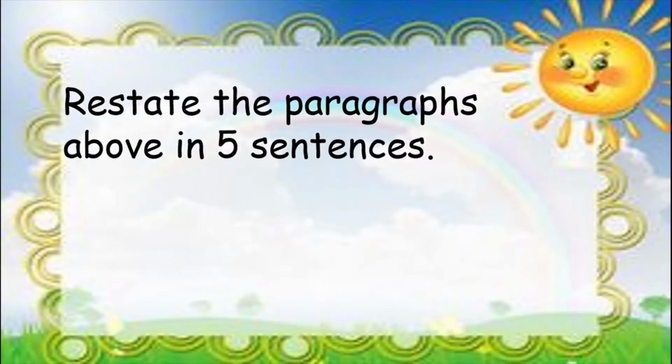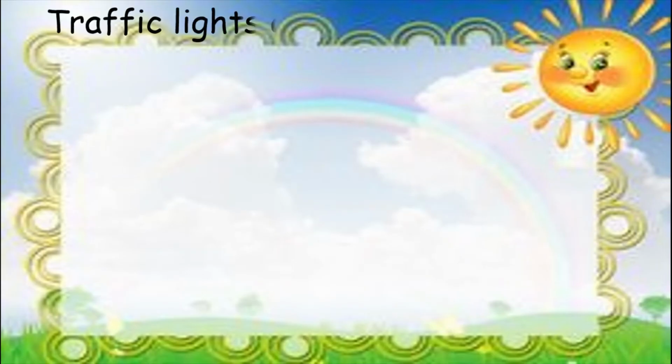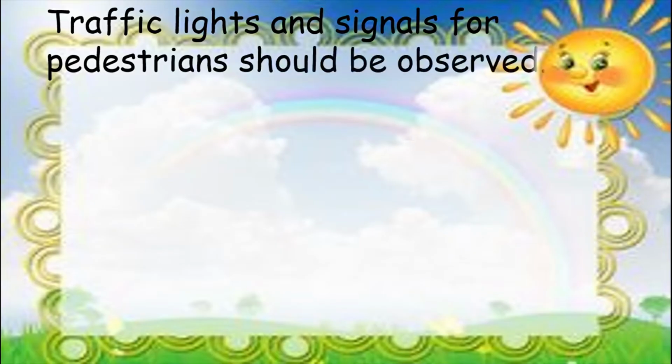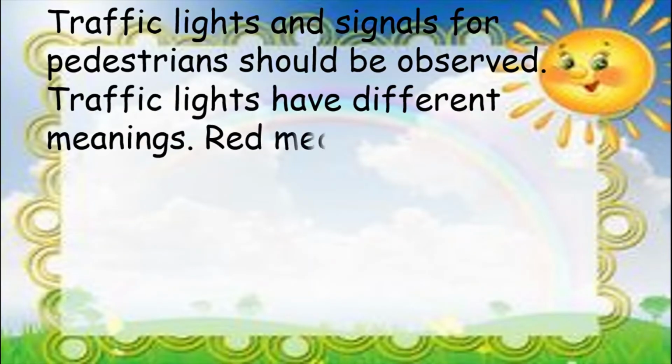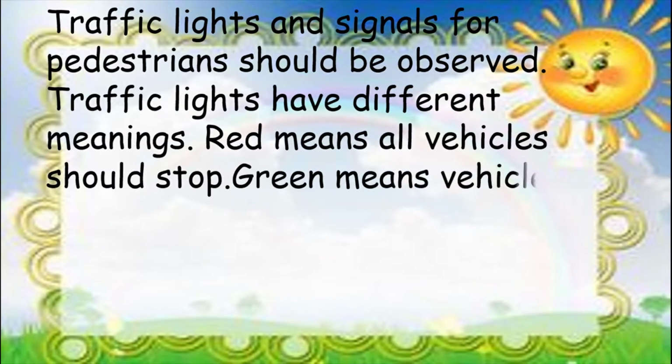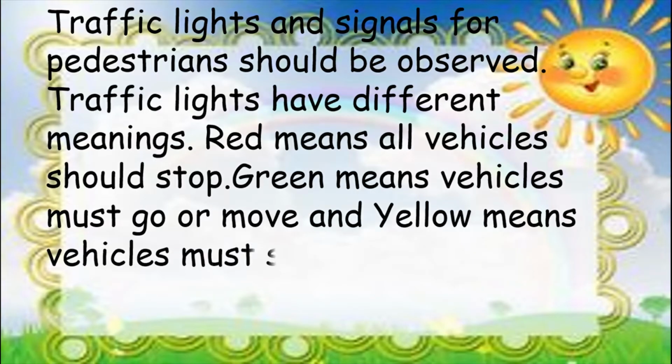Now, restate the paragraphs above in 5 sentences. And here it goes. Traffic lights and signals for pedestrians should be observed. Traffic lights have different meanings. Red means all vehicles should stop. Green means vehicles must go or move. And yellow means vehicles must slow down.